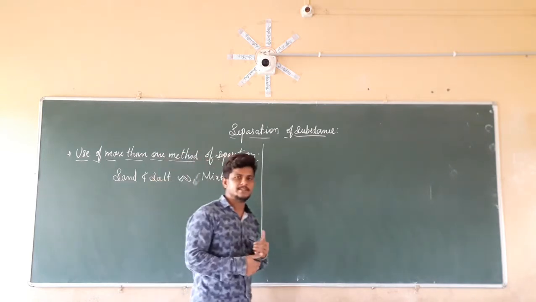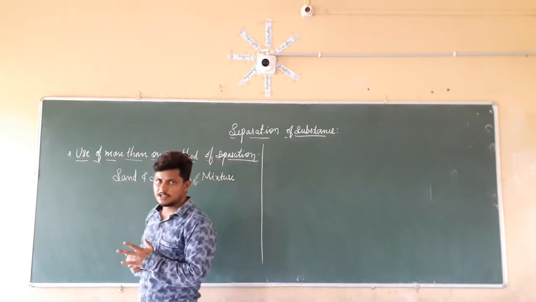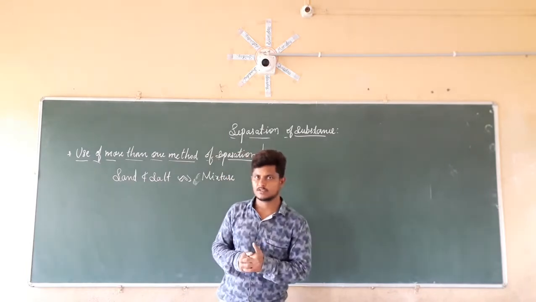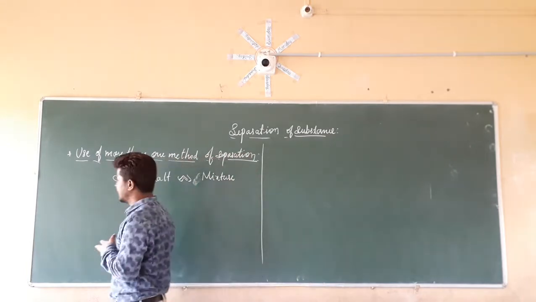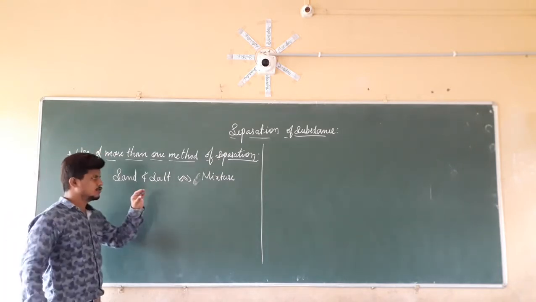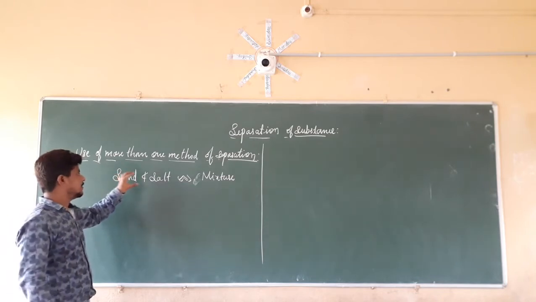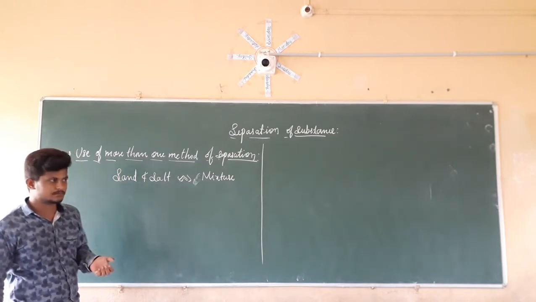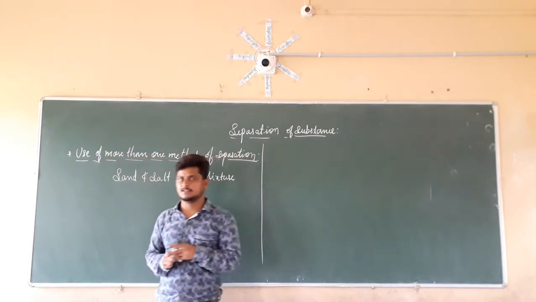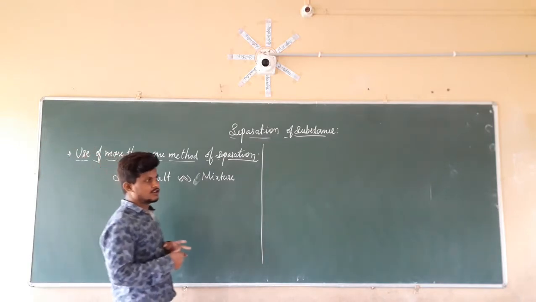Here there are four methods: first is hand picking, second is threshing, third is winnowing, and fourth is sieving. If we check the first, hand picking, you already know it is not applicable here, so we can't separate the sand from the salt by hand picking, as equal quantities of sand and salt are present. Second, threshing, is also not possible. Winnowing is also not possible.